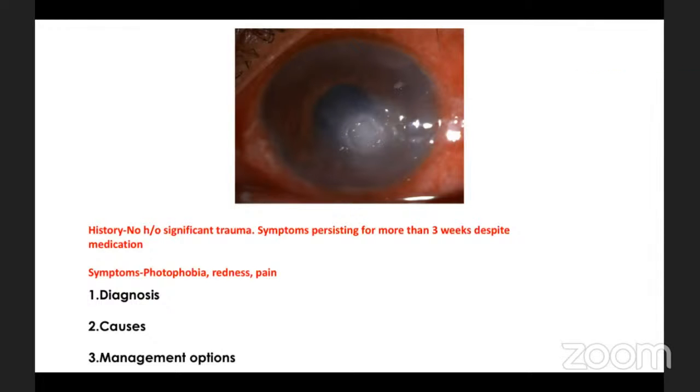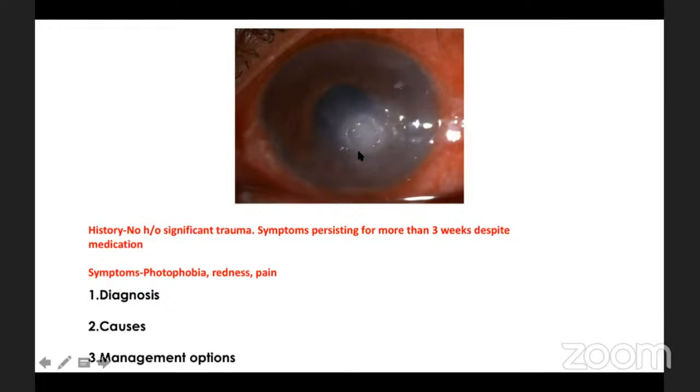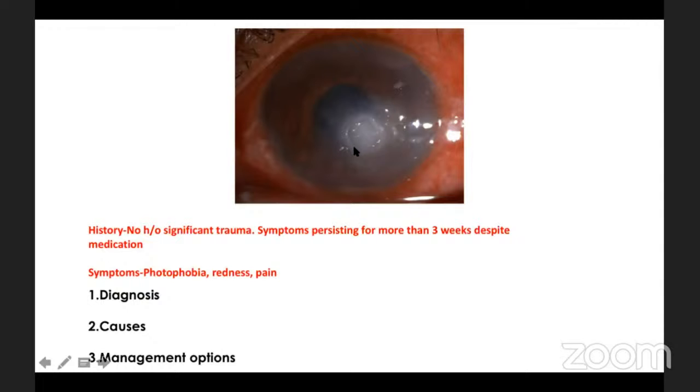Punched out lesion. So what would you call it? Instead of directly going into neurotrophic ulcer, what is this essentially? Non-healing ulcer is right, but is there something else you'd like to say? Exposure keratitis. No, exposure keratitis could be a cause, but what is this called? So this is a persistent epithelial defect. Right? Okay, that is how you would rather label it.